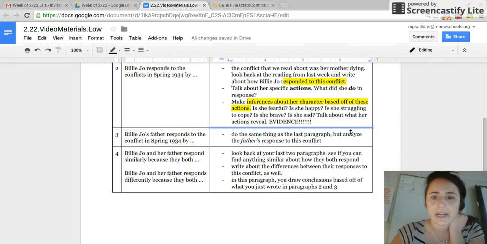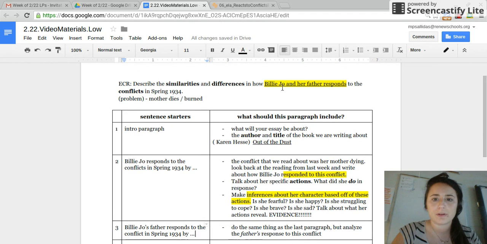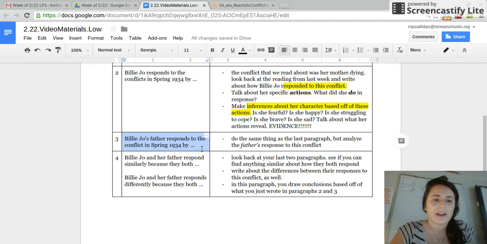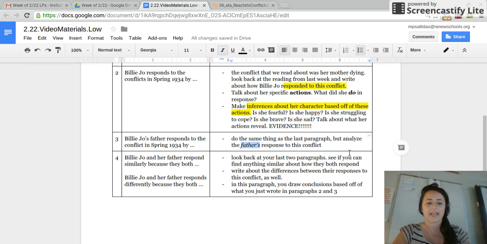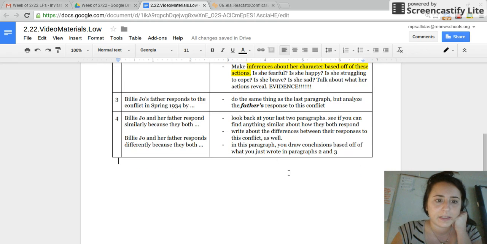Good, welcome back. So now you're going to go ahead and do the same thing for paragraph 3. But remember, we're not only talking about Billy Joe, we have to talk about how her father responds. So that is what your third paragraph will be about. Go ahead and indent your third paragraph, then write, Billy Joe's father responds to the conflicts in spring 1934 by, and then do the same thing as the last paragraph, but we're going to be talking about the dad. What does he do in response? Unpause when you're done with that third indented paragraph.